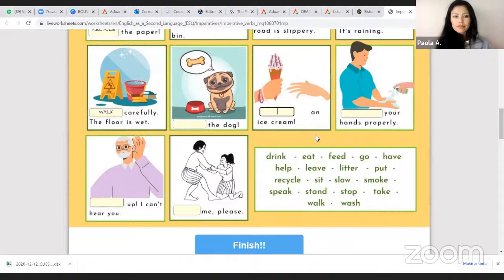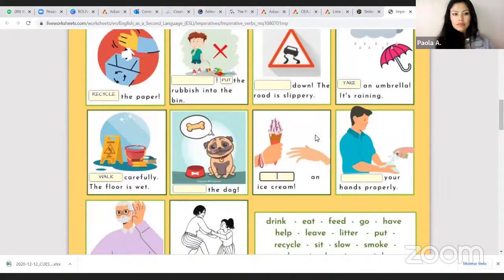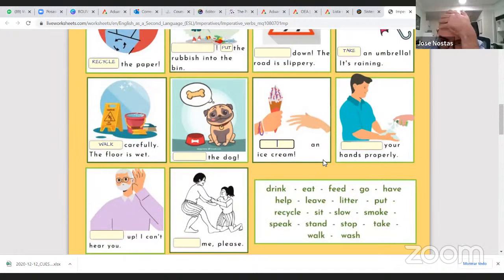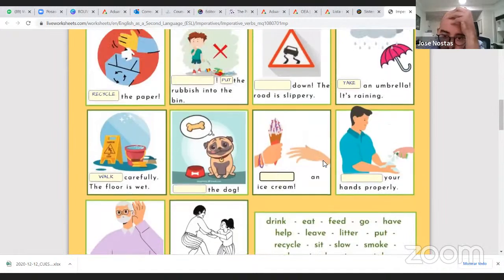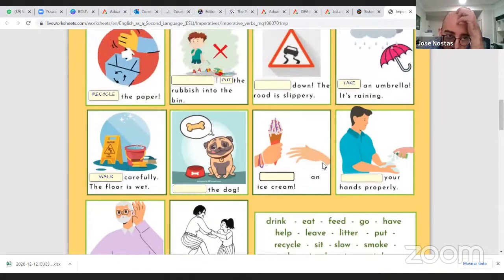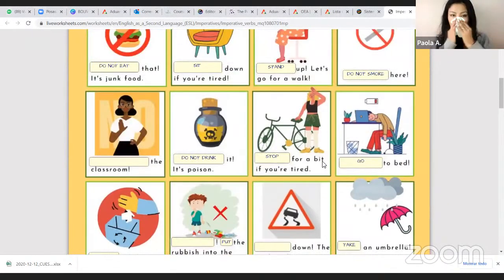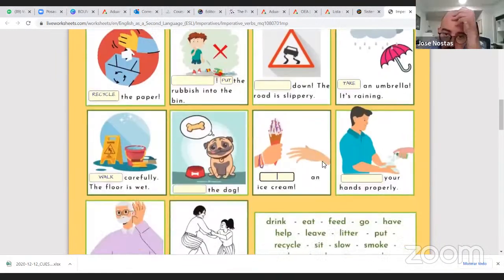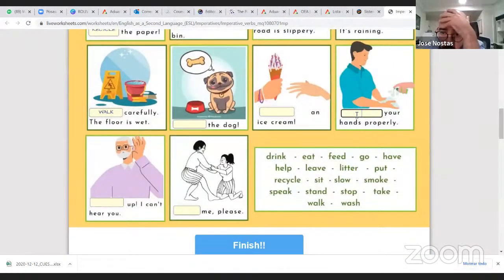What do you think? I don't know. Wash your hands properly. Nice. Or what's the other action? Wash. Very good. Wash your hands properly.